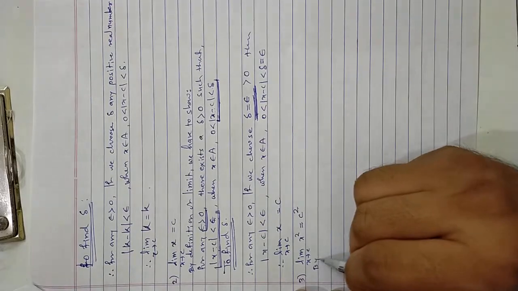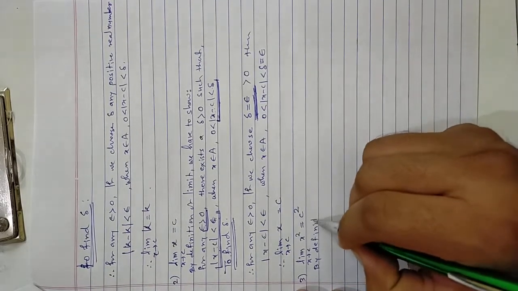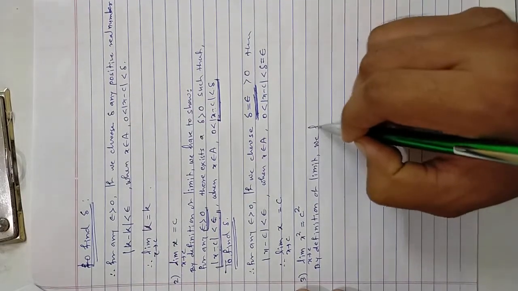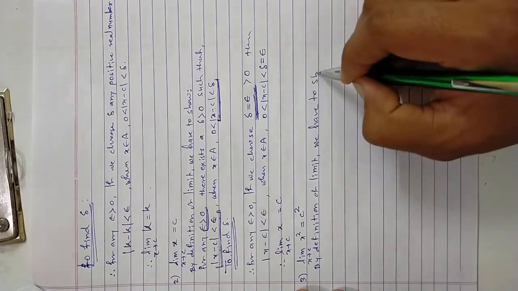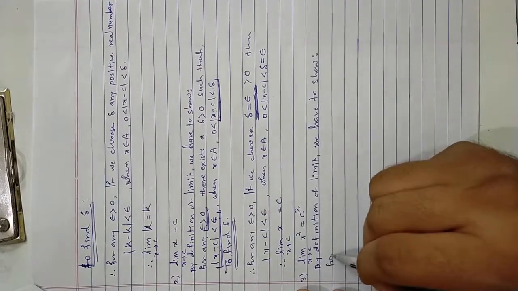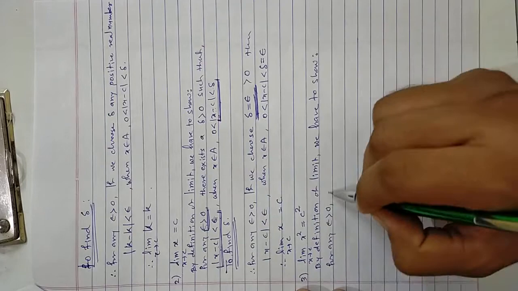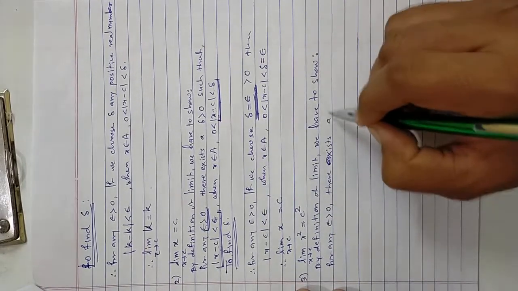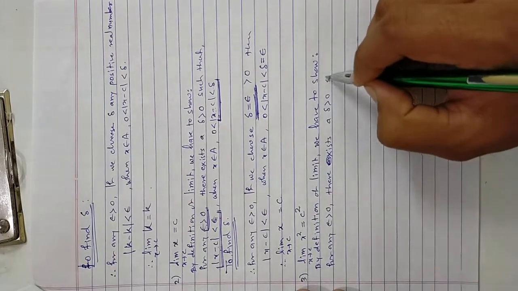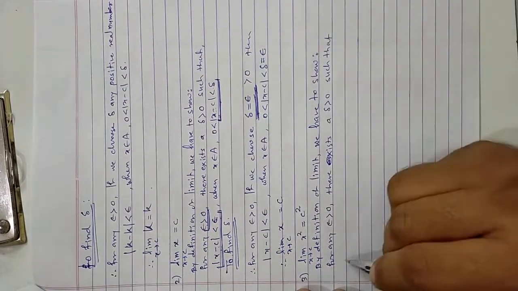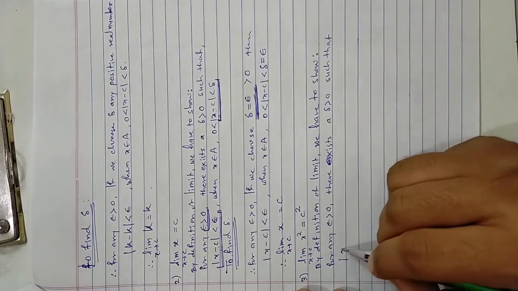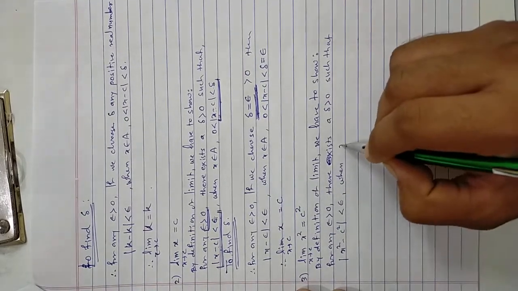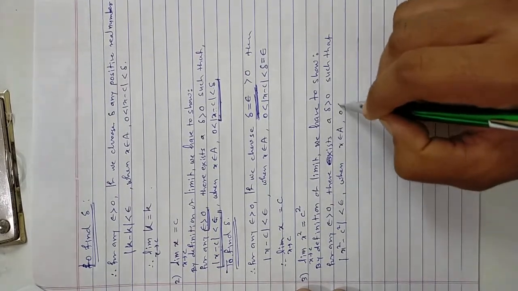By the definition of limit, we have to show that for any epsilon greater than 0, there must exist a positive delta, that means delta greater than 0, that satisfies that f of x minus L, that means x squared minus c squared, is less than epsilon when x belongs to a delta neighborhood of point c.